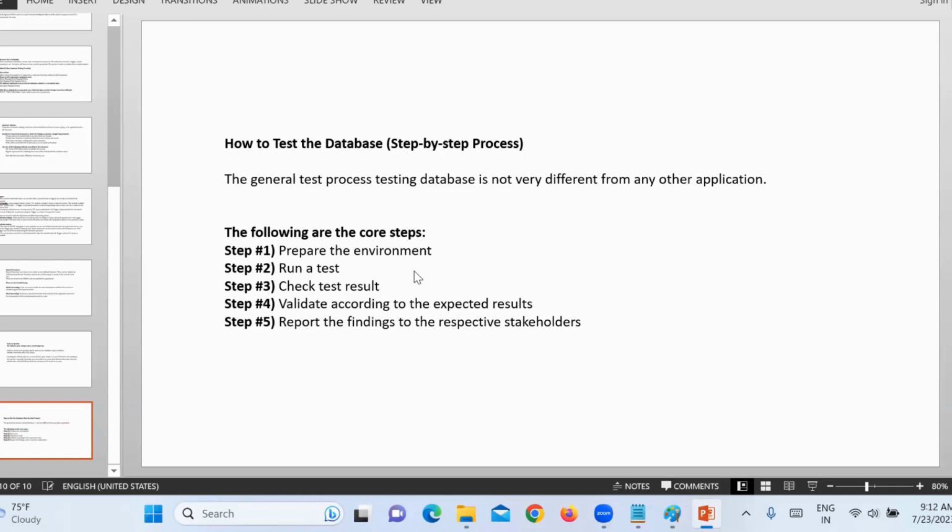You will get a design document, schema documents will come to you. Developers will also give you what the procedures are, what the triggers are. You have to take all the KT sessions from the developer only.